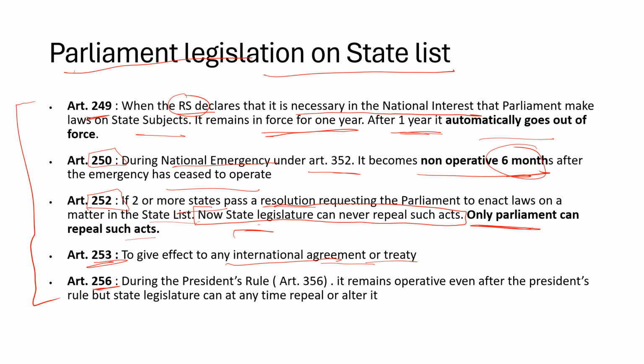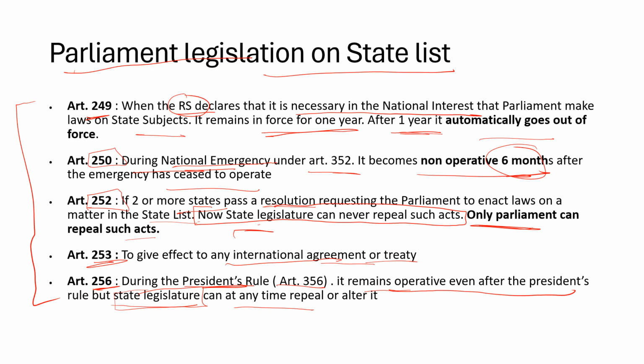And Article 356, this is during the President's rule. Article 250 was during the national emergency. Here, under the President's rule under Article 356, Parliament can make laws. And it remains operative even after the President's rule has been revoked. But state legislation can at any time repeal or alter it. So during President's rule under Article 356, Parliament can make laws and they will be operative even after the end of the President's rule. However, the newly formed state legislature can repeal or alter it.